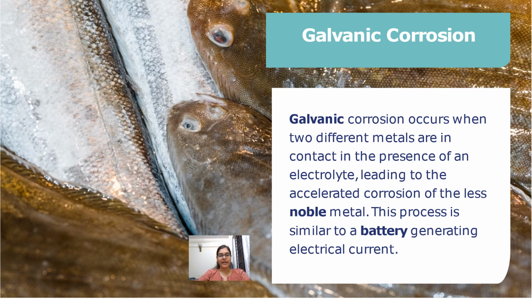Galvanic corrosion. Galvanic corrosion occurs when two dissimilar metals come into contact in the presence of an electrolyte, such as moisture. The metal that is less resistant to corroding corrodes quicker due to the electrochemical potential difference between the two metals. This process is similar to a battery generating electrical current.